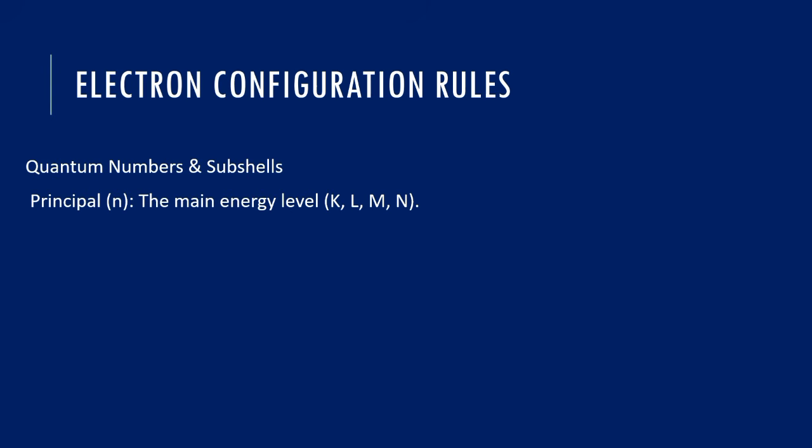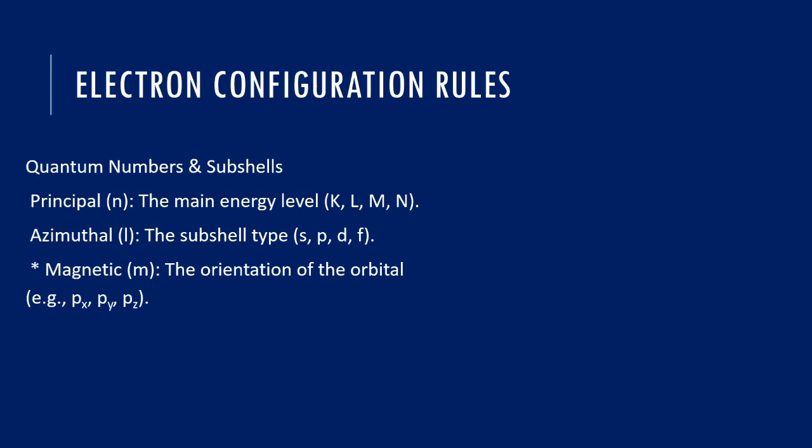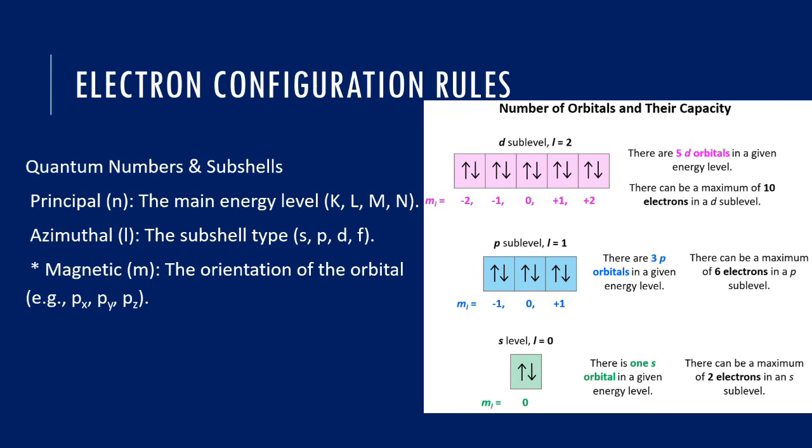Azimuthal quantum number, this is the subshell. The subshell tells the sub-energy level. We use s, p, d, f for it. The magnetic quantum number tells the orientation of the orbital and tells us the number of orbitals in each subshell. For instance, the s subshell has only one orbital, but the p subshell has 3 orbitals and the d subshell has 5 orbitals.